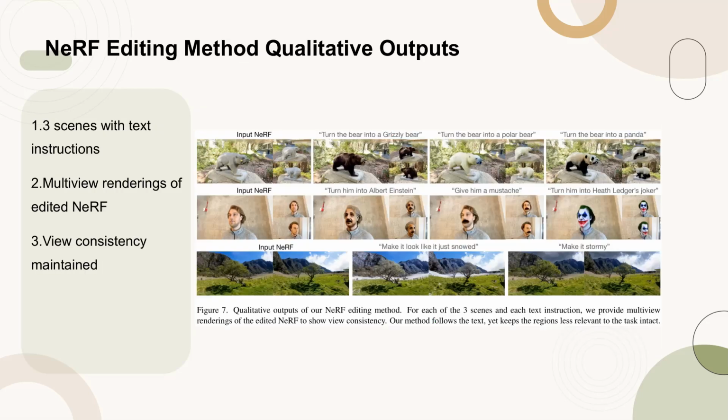Figure 7 presents qualitative outputs of our NeRF editing method. It includes multi-view renderings of edited NeRF for 3 different scenes, each with a specific text instruction. The figure demonstrates that our method successfully follows the text instructions while maintaining view consistency and keeping regions less relevant to the task intact.